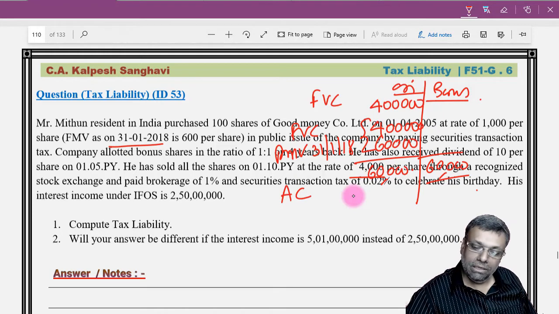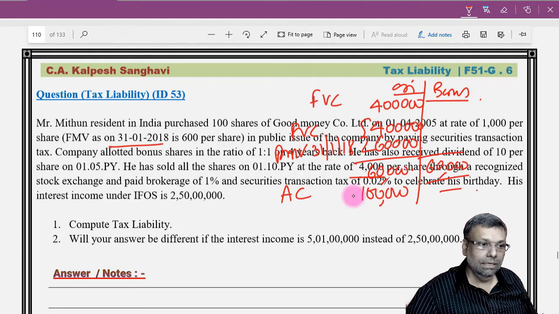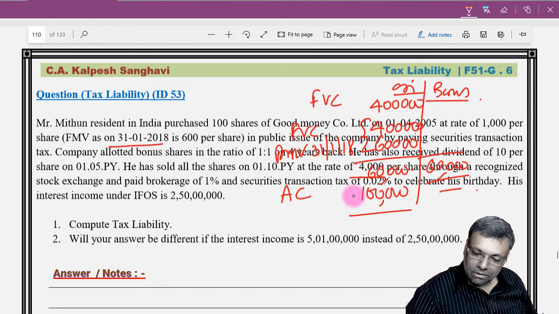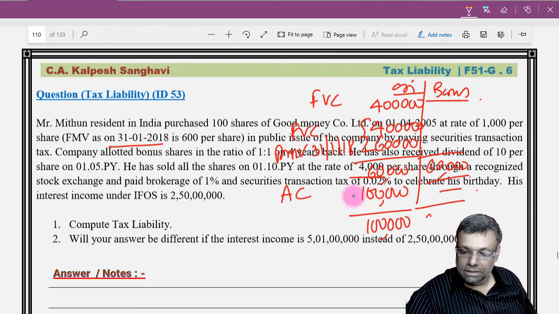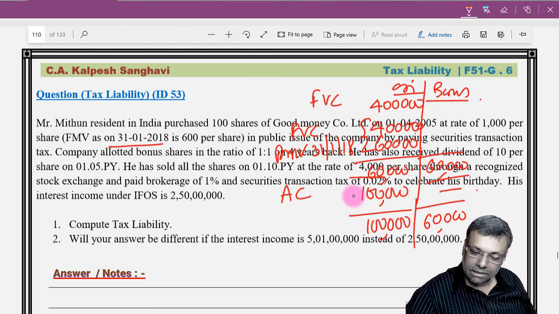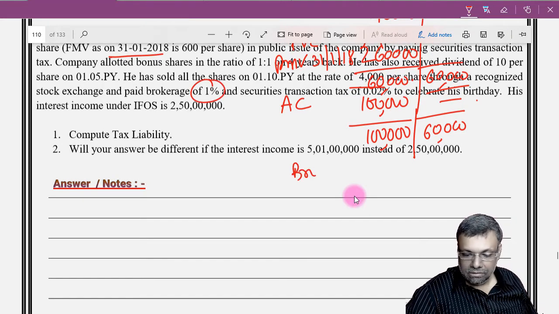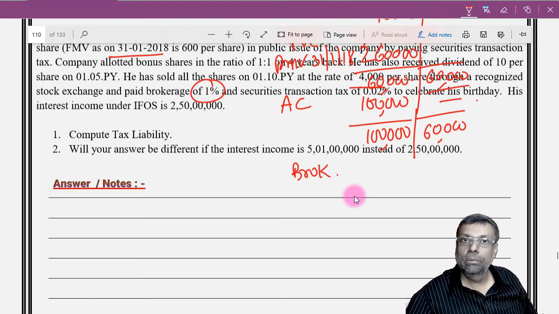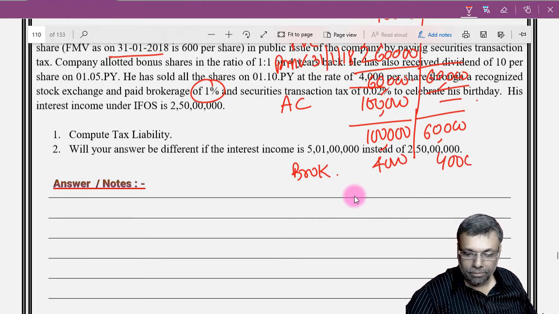However, compared to the actual cost, the actual cost is 1 lakh. Original shares, bonus is nil. So your ultimate cost, if the actual cost is higher, you will take the actual cost. Otherwise, with respect to the bonus shares, the cost is going to be 60,000. Then you have paid brokerage 1%. So in the capital gains, the brokerage is allowed. It will be 1% of 4 lakhs, so 4,000 brokerage will be allowed. That will be the cost.